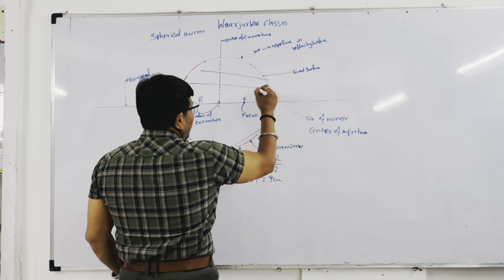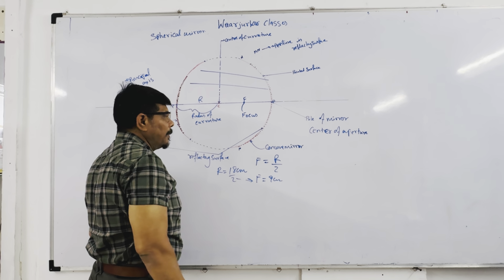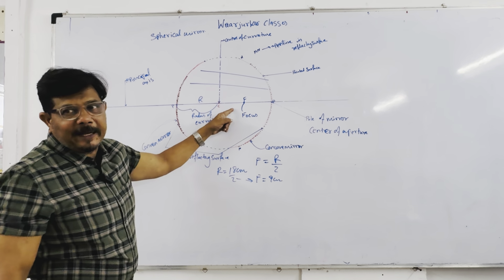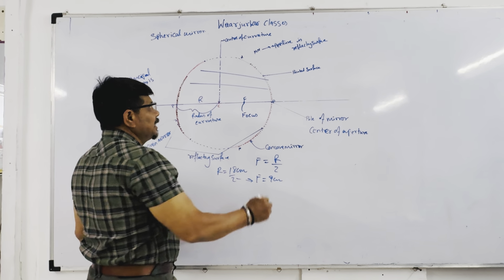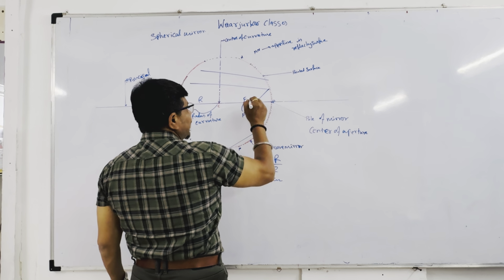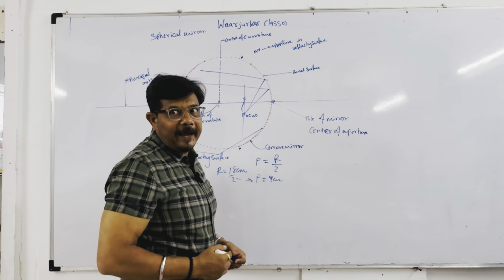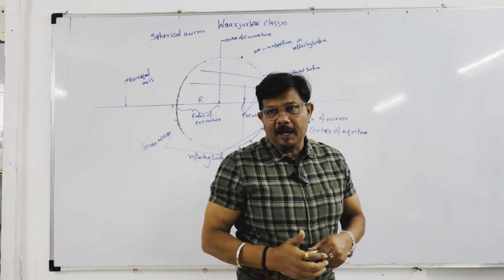But if all parallel rays coming towards the mirror are not parallel to the principal axis, then these rays after reflection meet at a point on the focal plane.